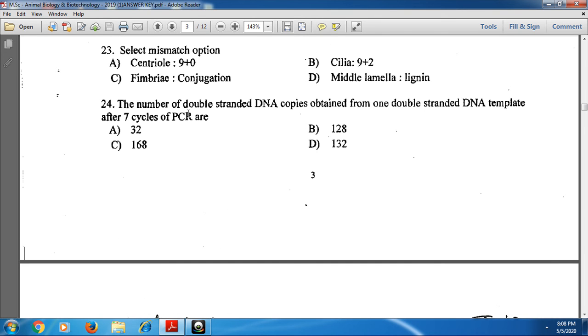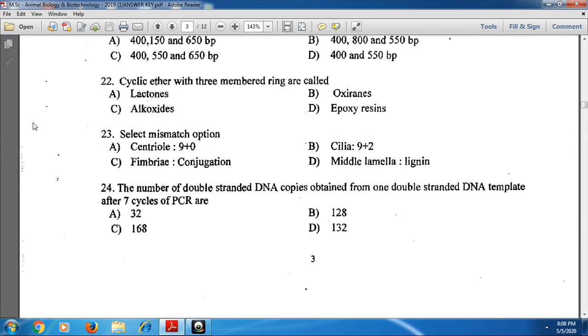Okay, this one is for the 24th one. How to calculate for this? 2 power 7 gives 128.